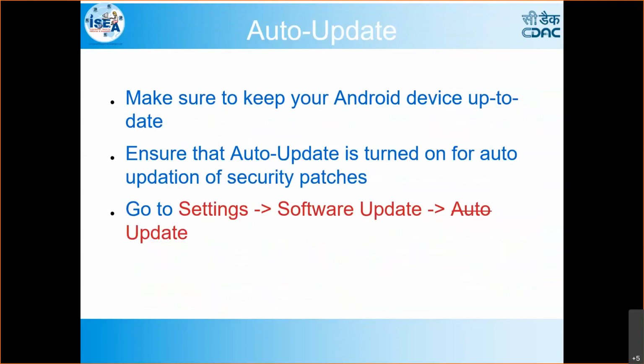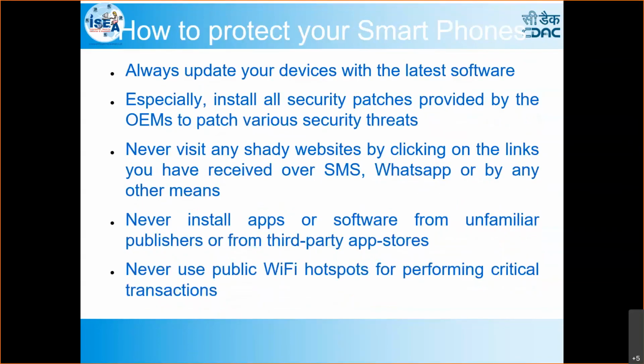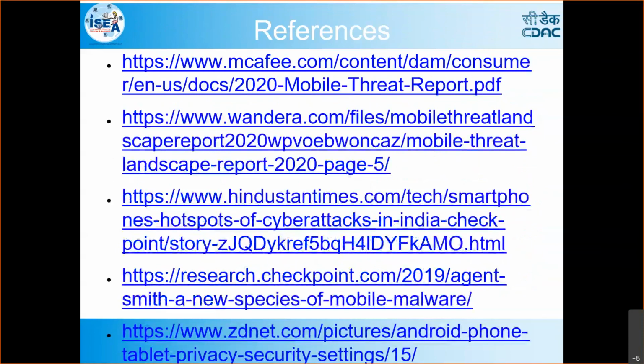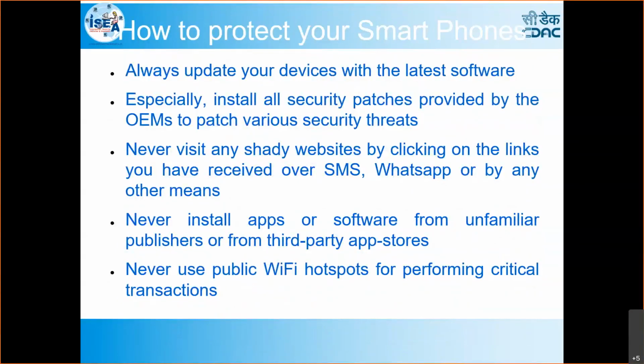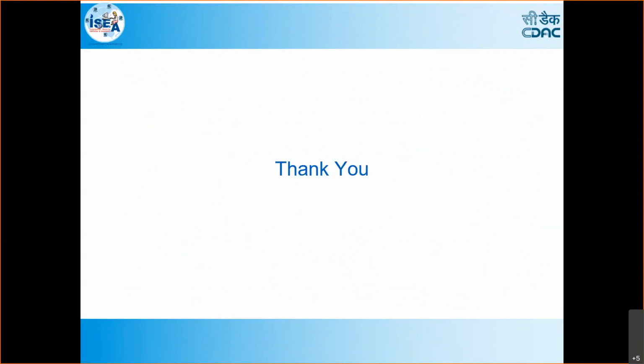And always check for updates. If updates are there, then only install them. Don't give permission to auto update directly. You can check that, then only go to the next level. So these are all the things. Most of the time what we are saying is that one click is the biggest threat. So whatever clicks you are doing on the device, you have to be careful about what URLs you are clicking and what data you are giving, and check whether your network is a secure network or not. And Bluetooth, if it is connected, it is better to always turn off the Bluetooth, and turn it on only whenever it is required.